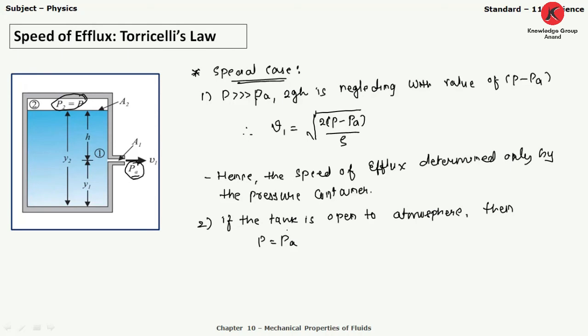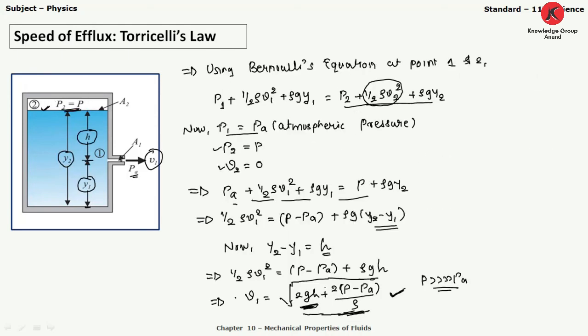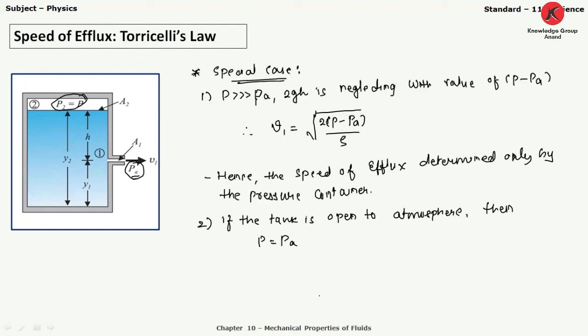So in this equation, if I put P equal to PA, this term becomes 0, right? And we have only the term under root 2gh. So if P equals PA, finally we have V1 equal to root 2gh, right?